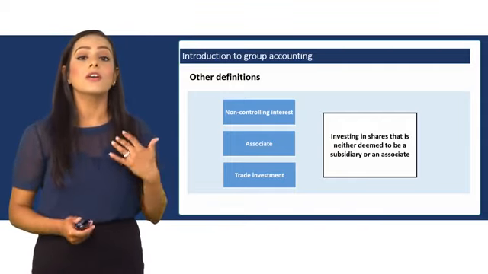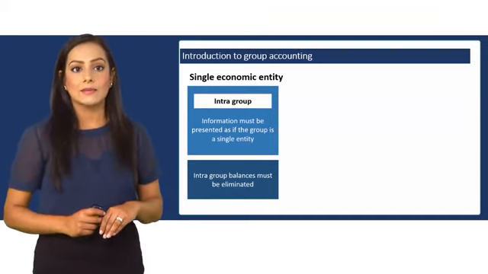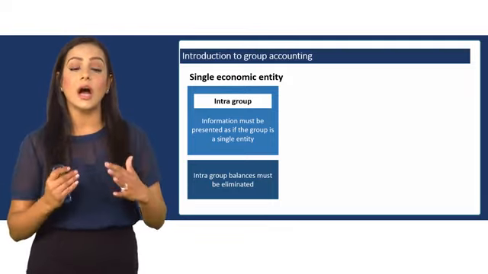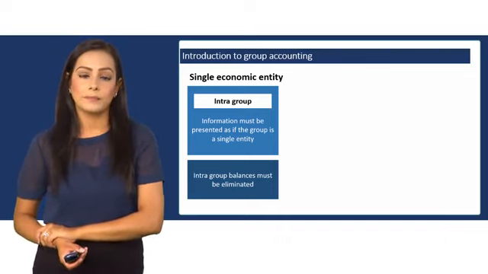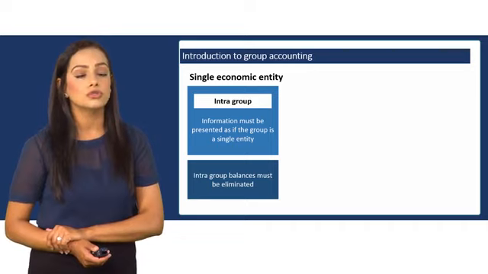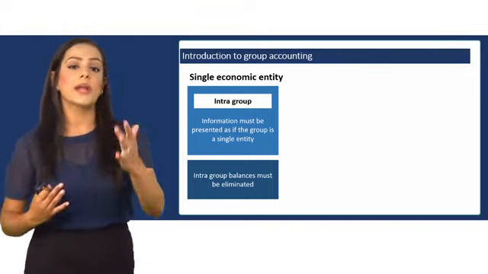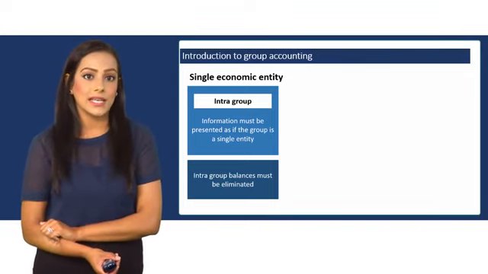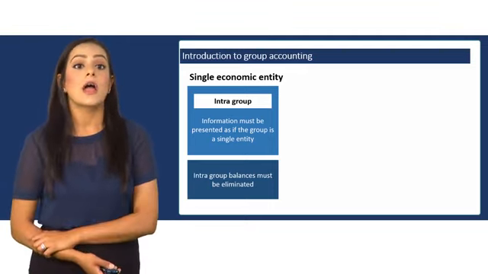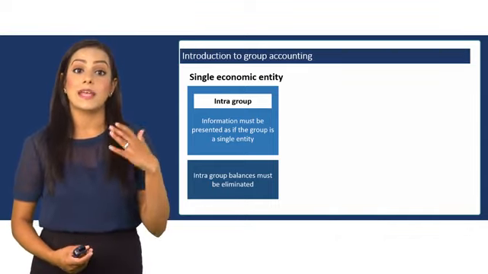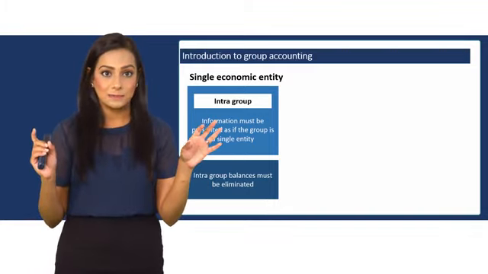We're going to be concentrating on the parent and the subsidiary relationship. Now, like I said, the consolidated accounts must be produced as if the parent and the subsidiary are a single entity. So how are these two as one performing? With the consolidations, there are a few tricks and tips. The first thing is anything that happens between the parent and the subsidiary must be eliminated. These are known as intra-group transactions. The consolidated accounts must show only relationships that happen outside of the group. Anything that happens between the two must be eliminated.